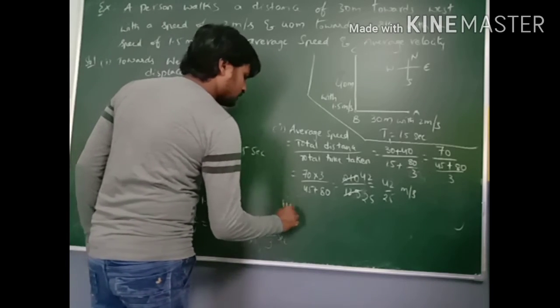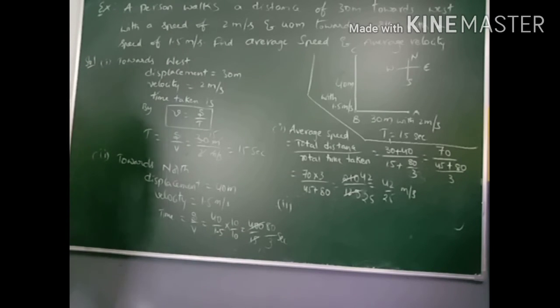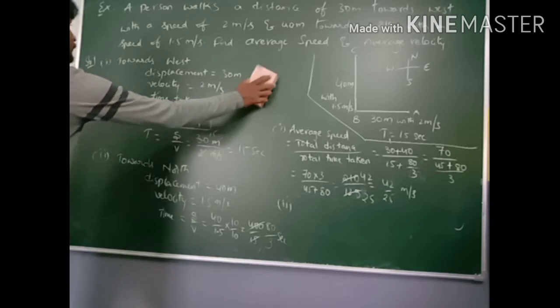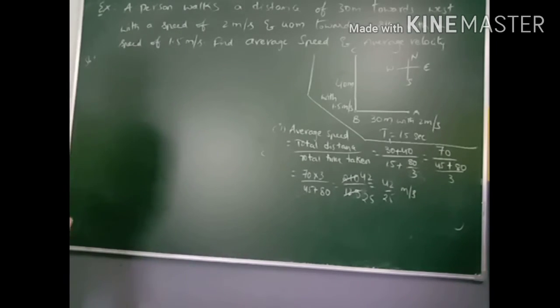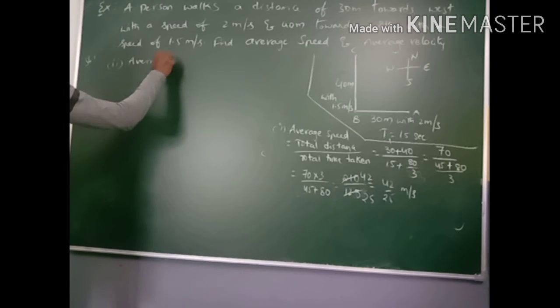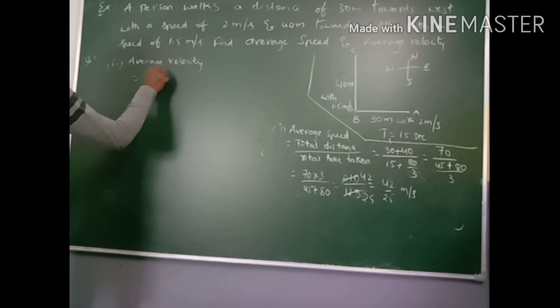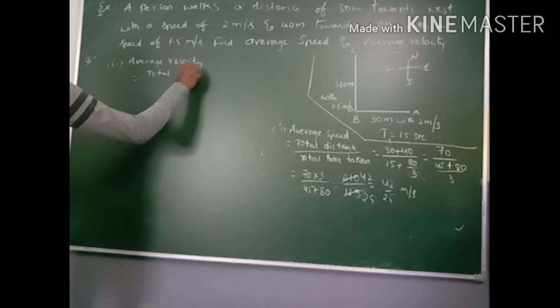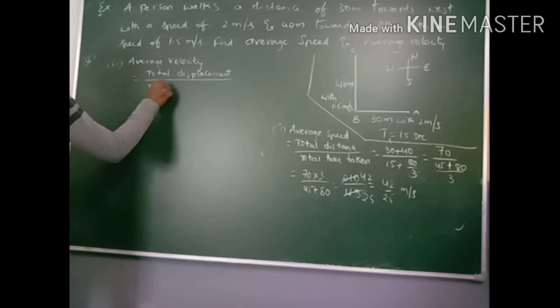And the second one is the average velocity. So here we have to find out the average velocity. So average velocity is equal to total displacement by total time taken.